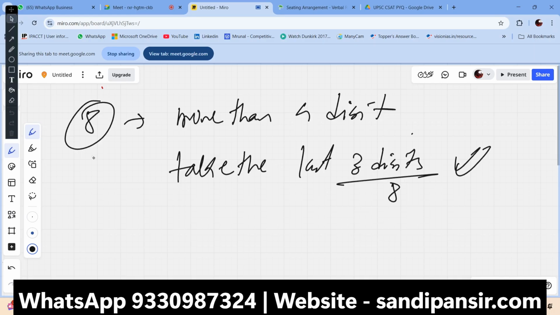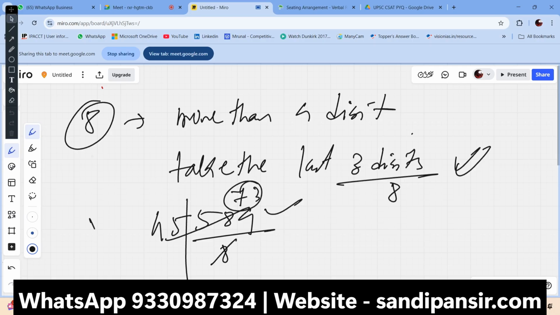Suppose there is a question: 45,584. I will take only the last 3 digits, and check the thing here. That is 584, which is divisible by 8. That's done. The total number is divisible by 8 also. A very unique concept. You can also divide the whole number itself. It's up to you, whatever technique you are using. Okay.